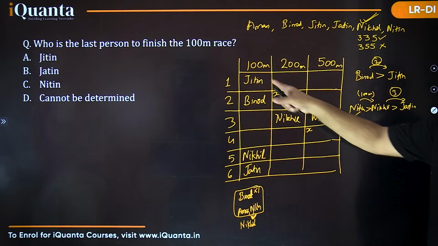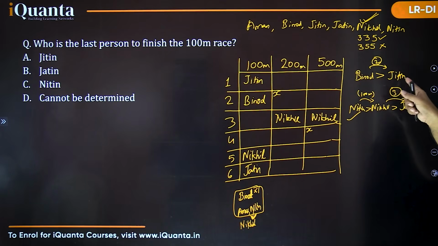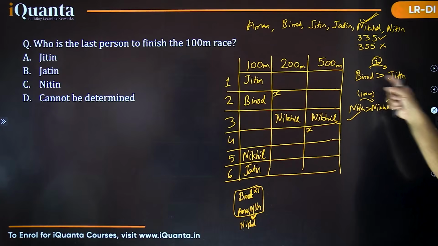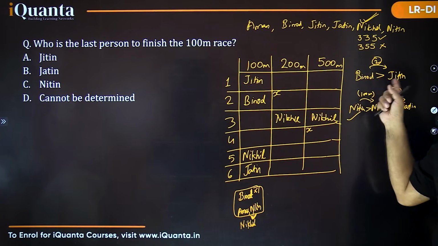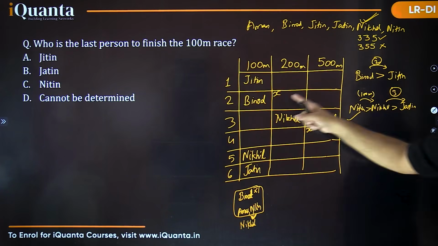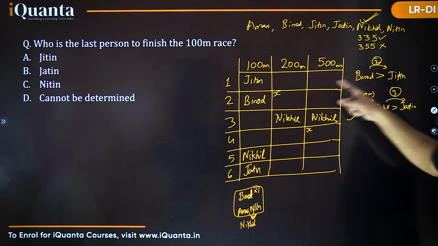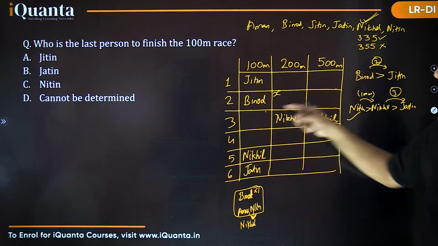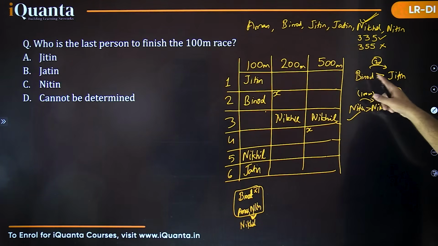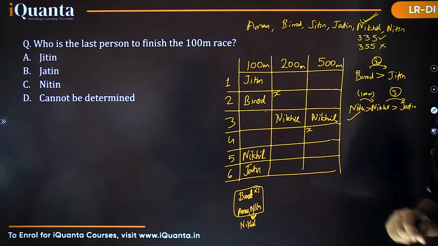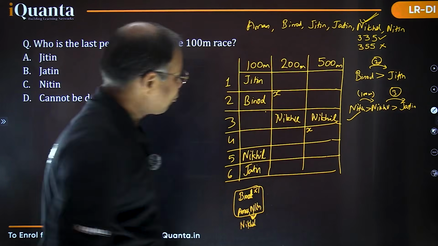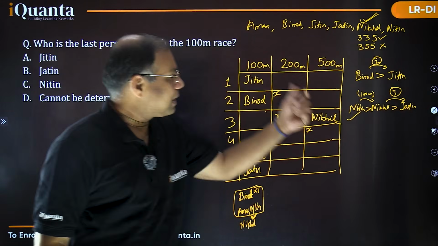And regarding Jitin, we had already seen here that Jitin is lagging behind Vinod. Vinod is ahead of Jitin in exactly 2 races. So that means this is the race in which Vinod is not ahead, Vinod is behind Jitin, but in the remaining two races, certainly Vinod is in a better rank than Jitin. Let's try to identify that. So Vinod is ahead of Jitin in these two races now.